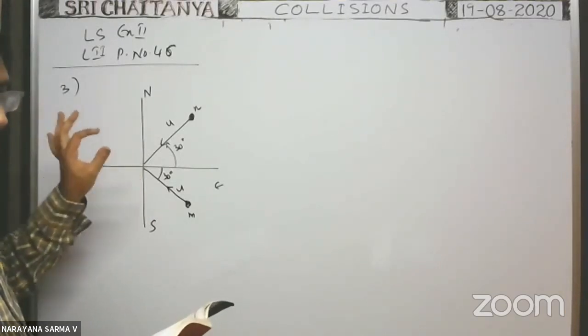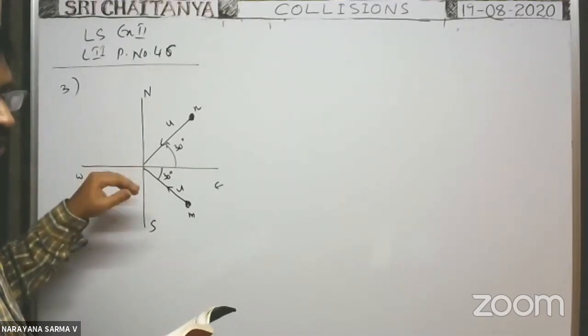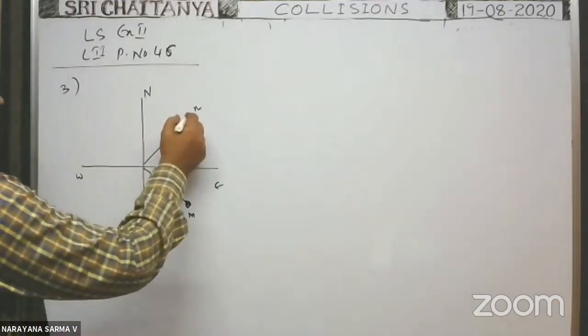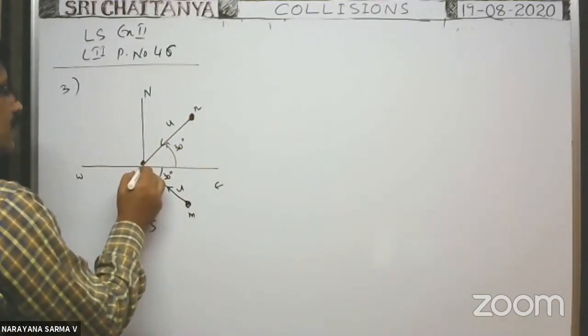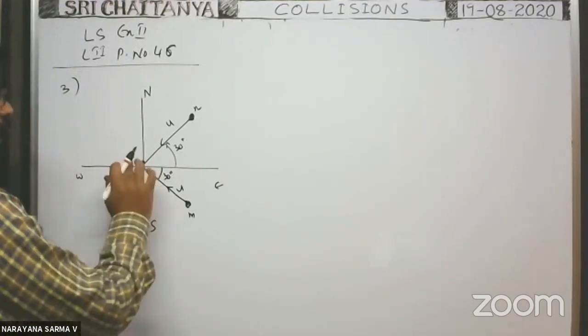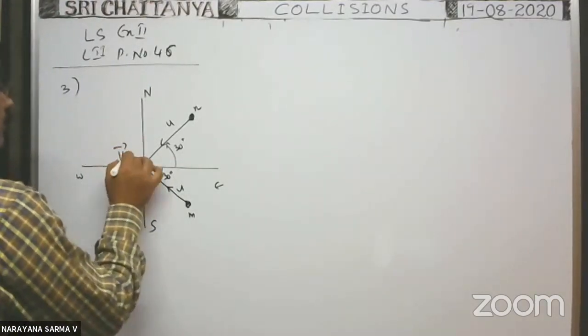They collide each other and stick together. The velocity of the combination later becomes... Here these two particles travel like this and they collide each other and stick together after collision. Then what is the common velocity they asked? Common velocity say v. V bar is equal to question mark.